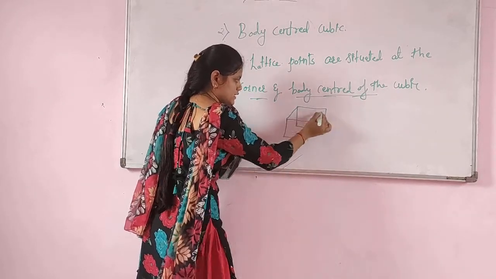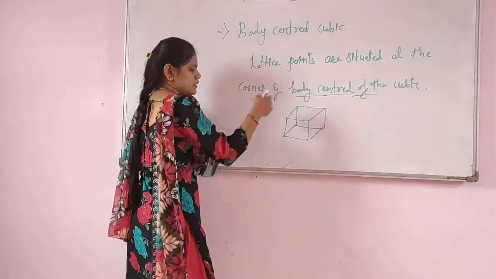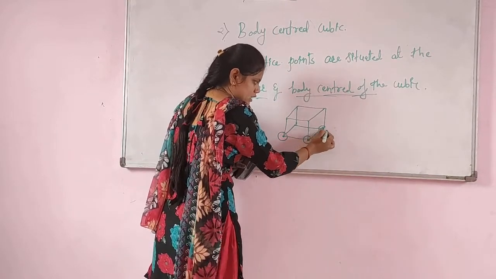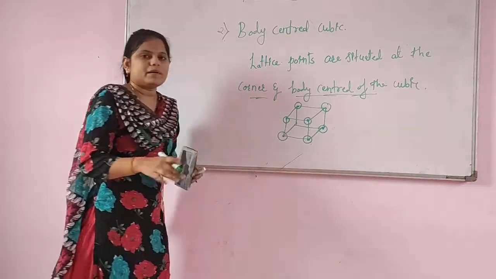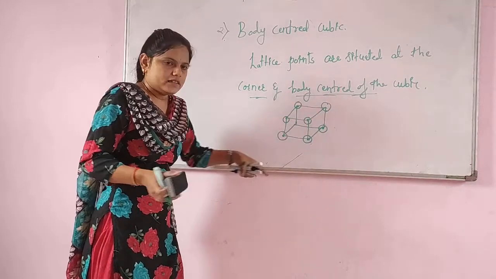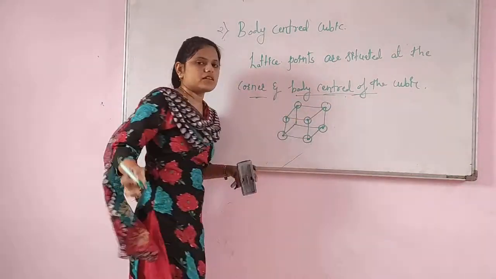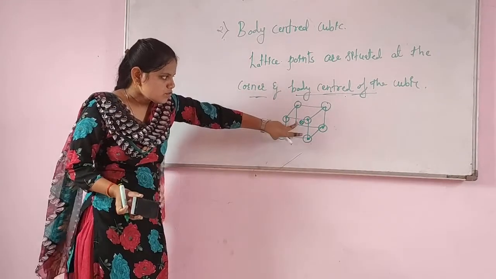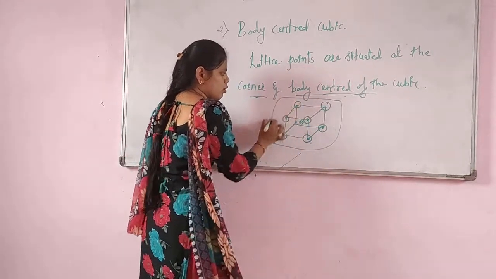So you should remember what is the exact structure of that body centered unit cell. Now you already know that is simple cubic unit cell. All the lattice points are situated at the corner of the unit cell. But in the body center, the lattice points will be situated at the corner, along with the lattice point present at the body center. Now this will be the exact body center. So here also there is a presence of one lattice point.